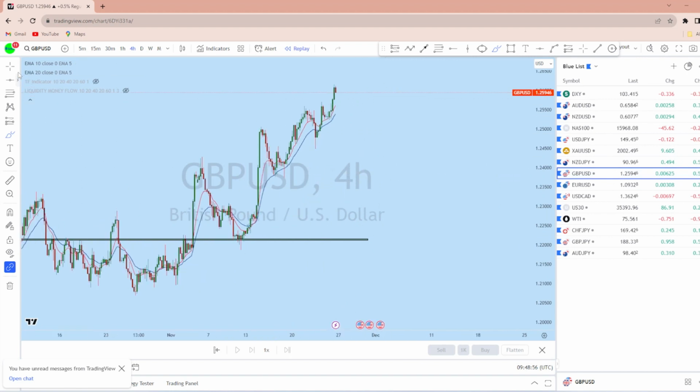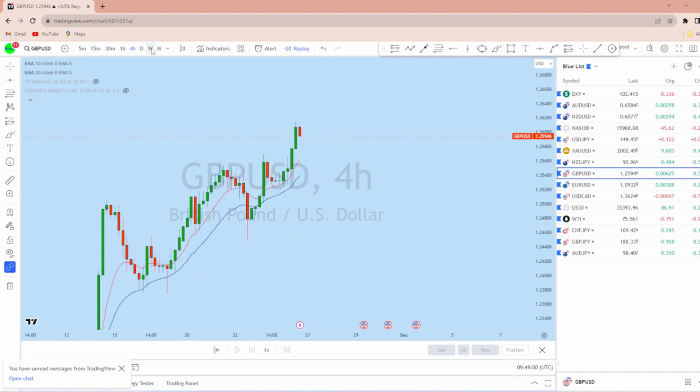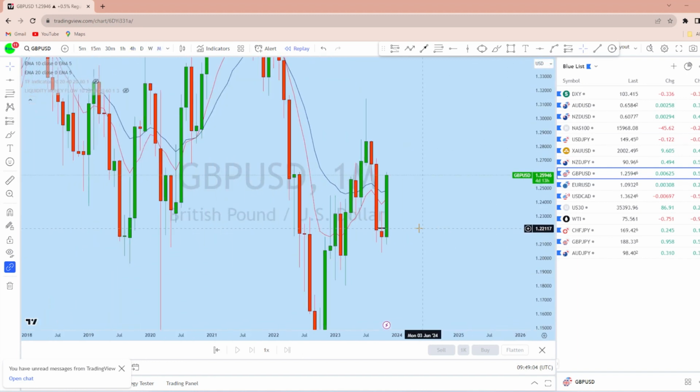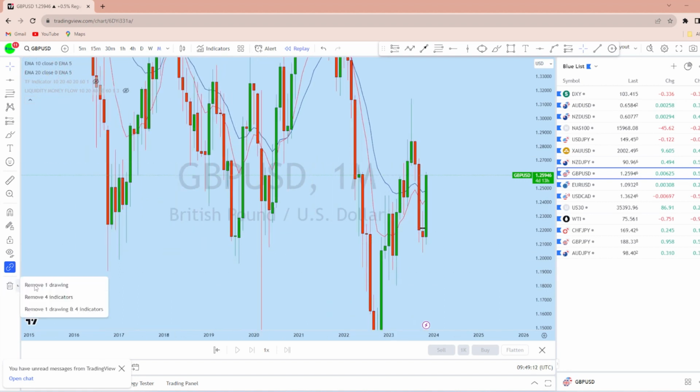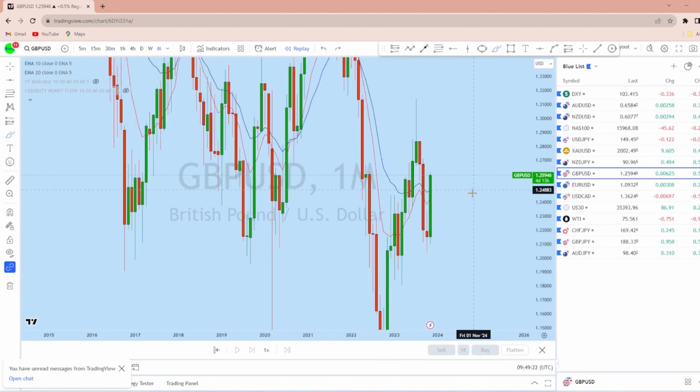GBPUSD. Now looking at GBPUSD to see how the market is doing. From the monthly on GBPUSD, you can see that from the monthly perspective, this is a long-term bullish market. With that long-term bull market, the monthly close is almost nearing and we could see further upside before dropping back down again towards another liquidity zone.